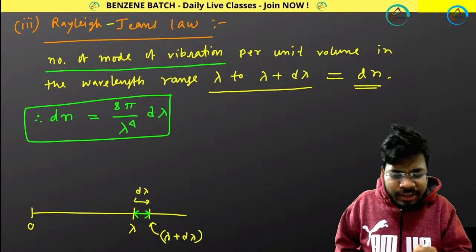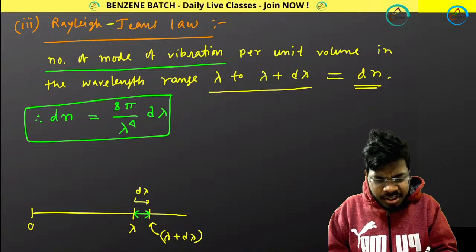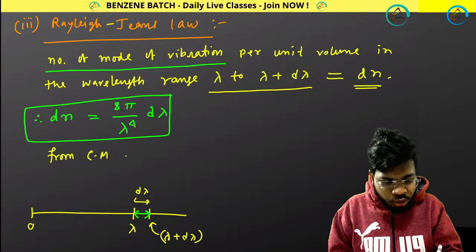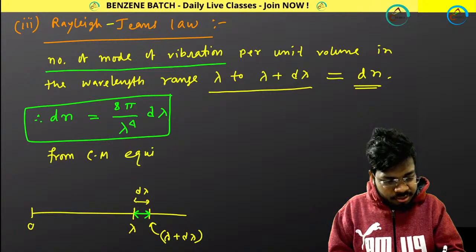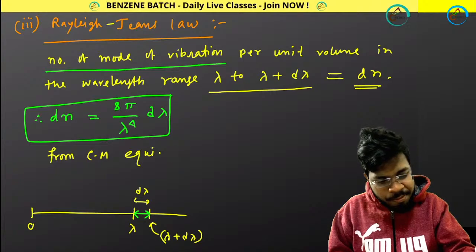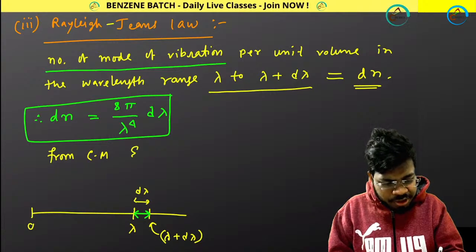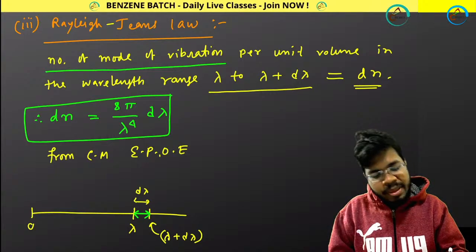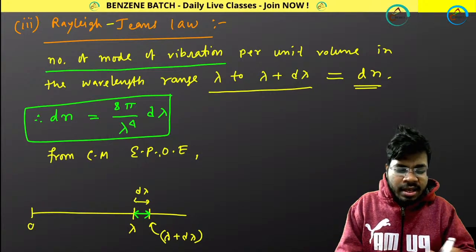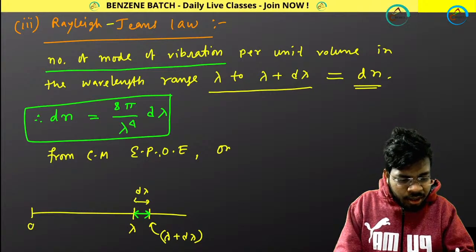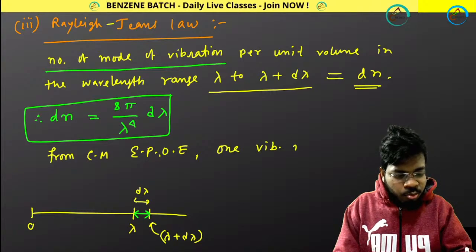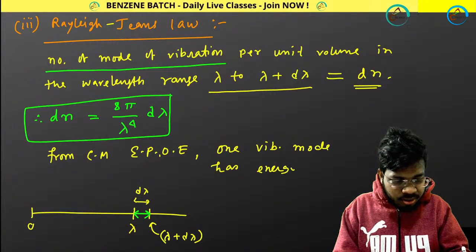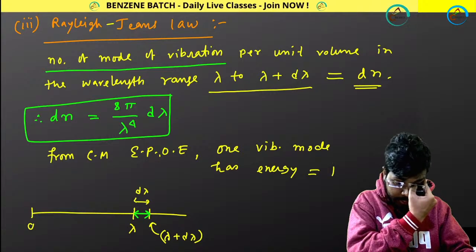Okay, and after that, from classical mechanics, the equipartition principle of energy, one vibrational mode has energy equal to kT.